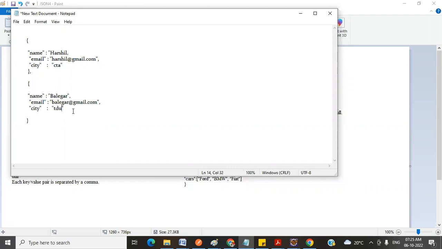Okay, this is one object and this is one object now. Let me give a name for the object now. So what is the name for the object?